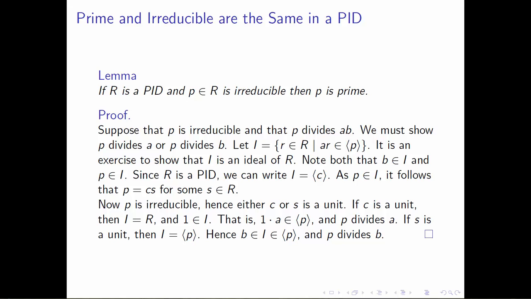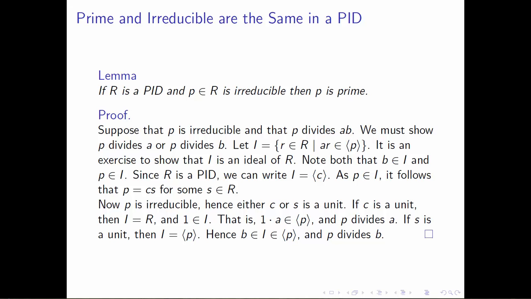So let's go back and reconcile this. This was something that I mentioned right at the beginning: in general the concepts of prime and irreducible are not the same, and we started out by giving an example of a domain where we could have irreducible elements that were not prime. However, prime always implies irreducible. What we want to show is that if we make the stronger assumption that we're working inside a PID, the concepts of irreducible and prime line up, and they're really the same.